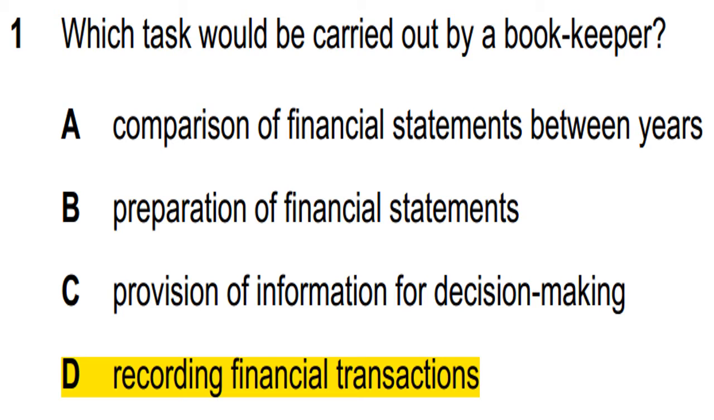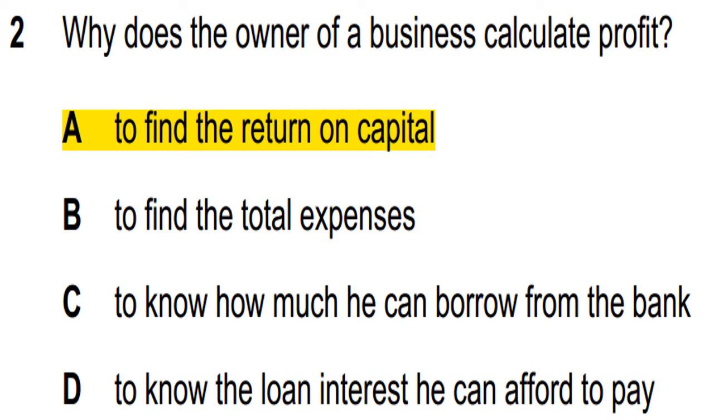Option D is correct, recording financial transactions, because bookkeeping is to record the financial transactions, and the bookkeeper's task is to record the financial transactions. And number two is: why does the owner of the business calculate profit? To find the return on capital.